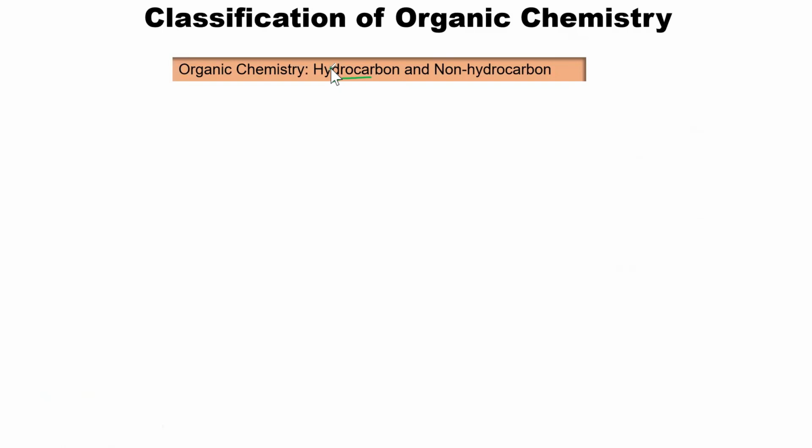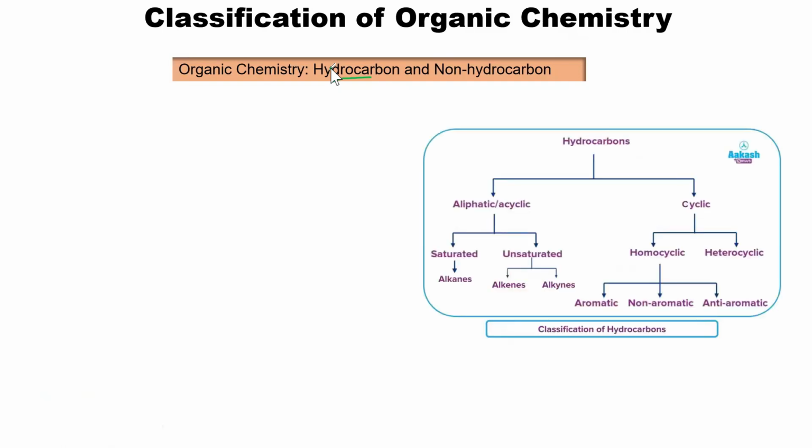And in the case of non-hydrocarbon, it means that they are compounds that contain other atoms, like nitrogen, sulfur, and phosphorus. So non-hydrocarbons have other atoms apart from carbon and hydrogen. In addition to carbon and hydrogen, they also have other atoms. So that is what happens in the case of non-hydrocarbon.